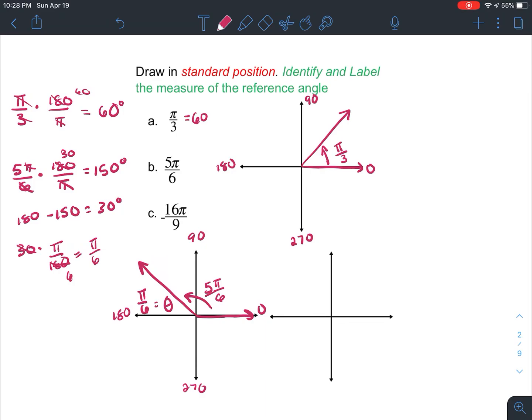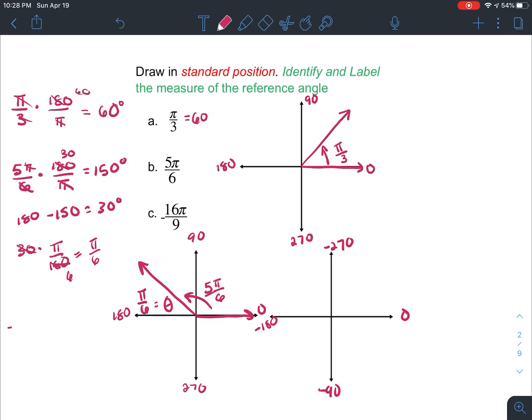Now, what about negative 16 pi over 9? It's the same thing, right? Negative angles are still going in the opposite direction. So when we go to label this, we know that we're looking at the angles 0, negative 90 in this direction, negative 180 here, and negative 270 there.